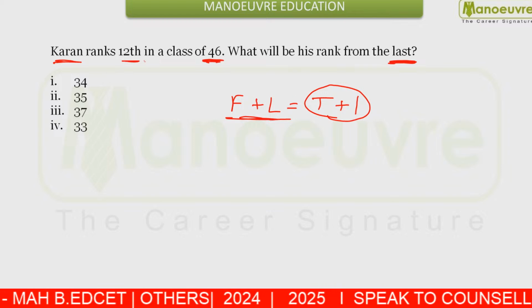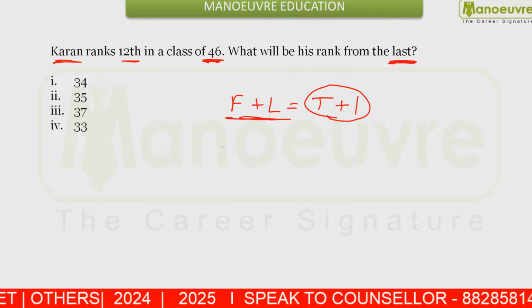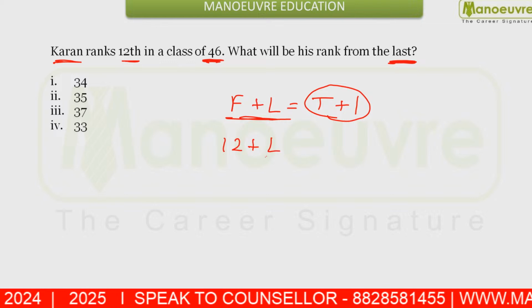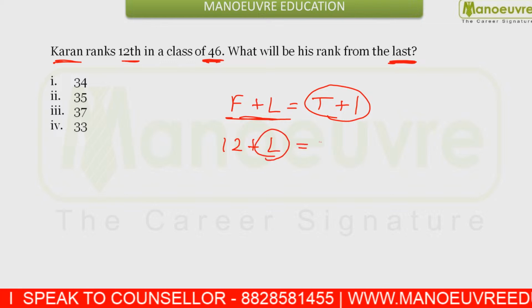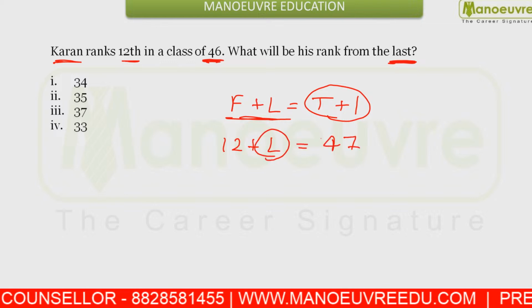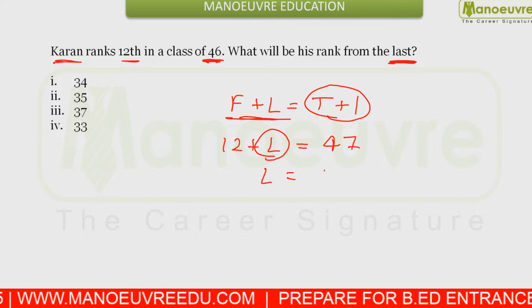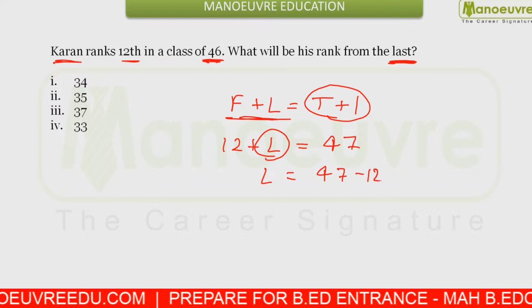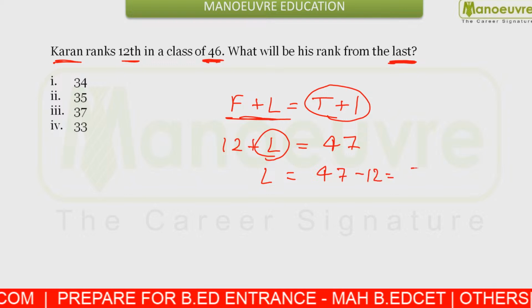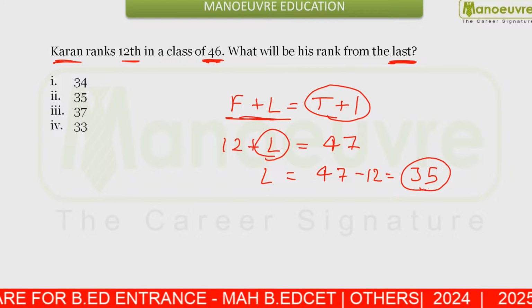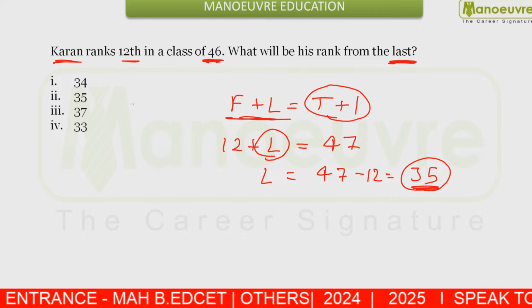So his rank from the start is 12th. Rank from the last is 46 plus 1, that is 47, minus 12. That is going to be your 35th rank. So your answer should be 35 here.